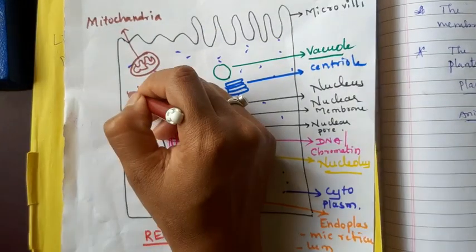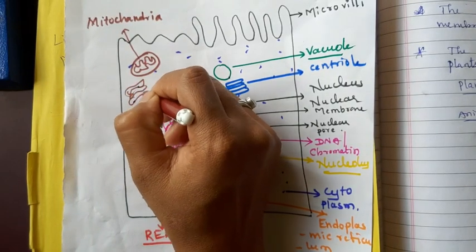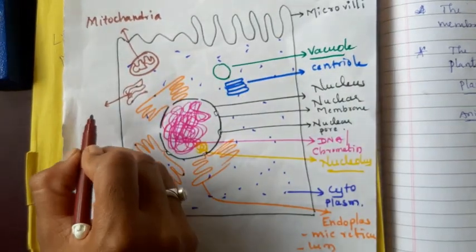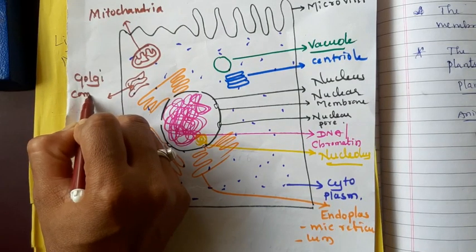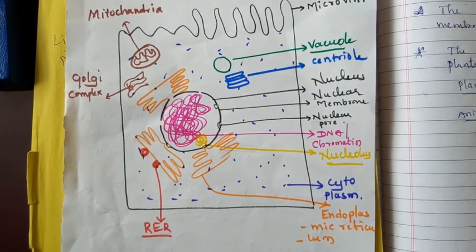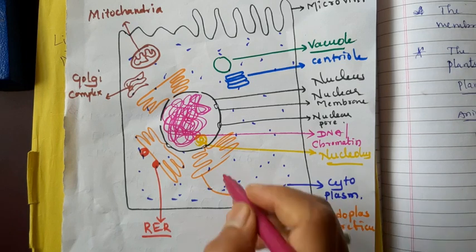Another cell organelle is the Golgi complex. Golgi bodies and Golgi complex are the same. Then the remaining structure is the lysosome.